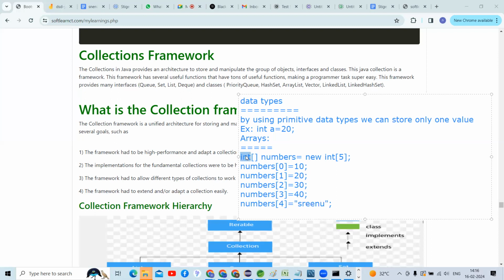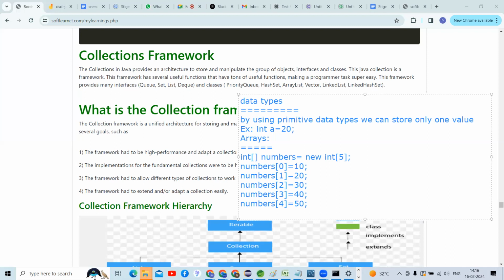So only integer numbers can be stored. It is not able to store a word, guys. String values are not possible to store, because it is not possible to store heterogeneous data. Only homogeneous data can be stored, guys. Homogeneous is nothing but same data type values can be stored.